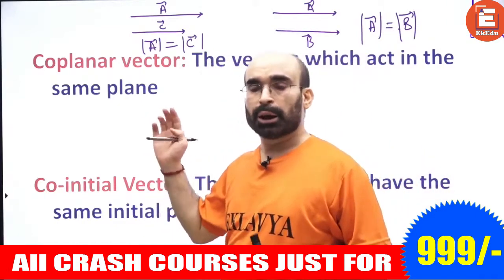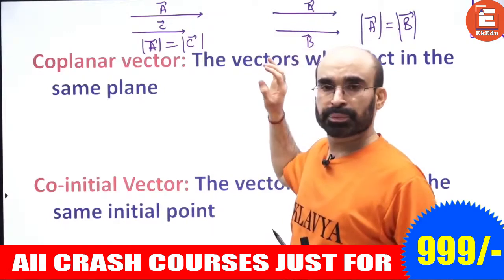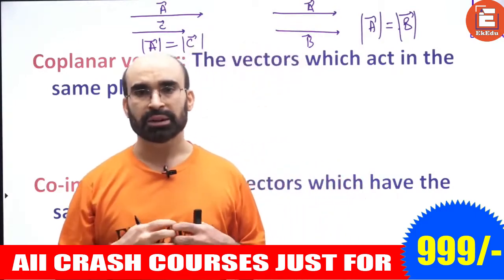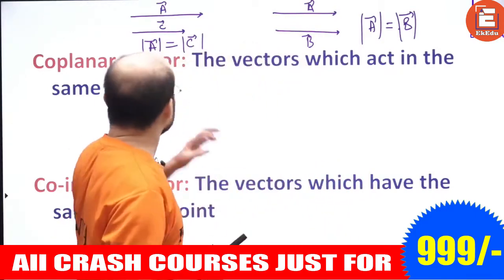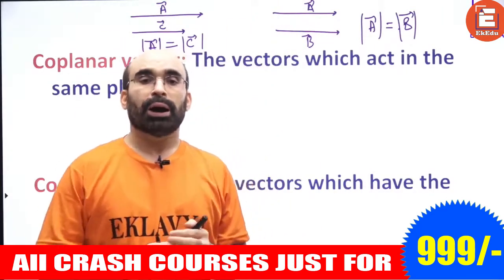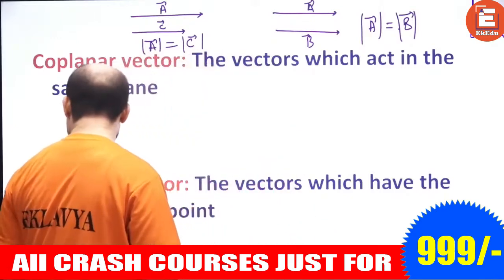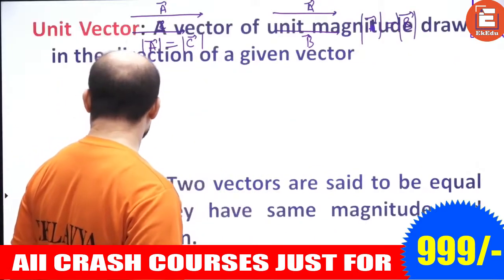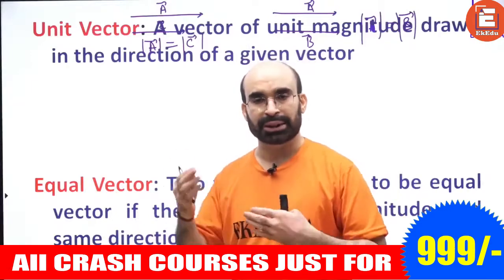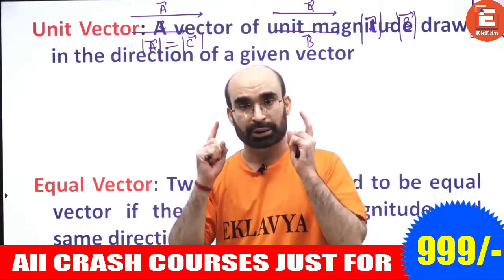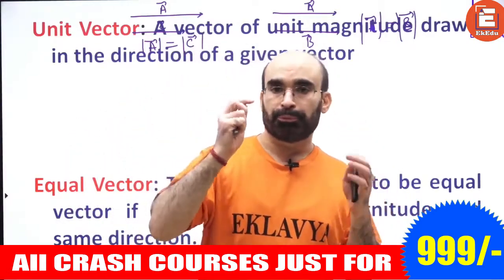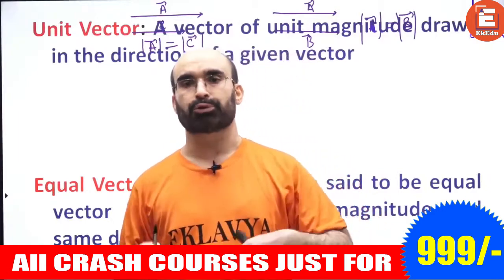So do you think that these two are parallel? Can we say that both sets of vectors are parallel vectors? Yes, these two are parallel vectors. Also these two are parallel vectors. So we need to understand that equal vectors have the same direction, that is they are parallel, but they have one condition, that they have equal magnitude also. Whereas parallel vectors, two vectors with unequal magnitude can also be parallel.